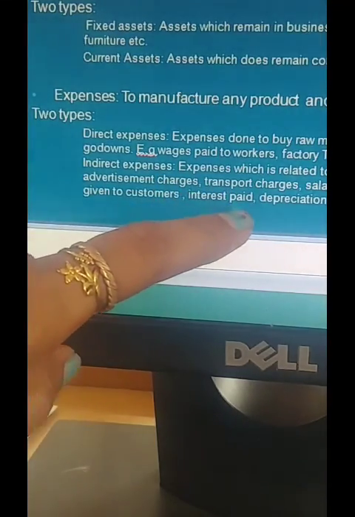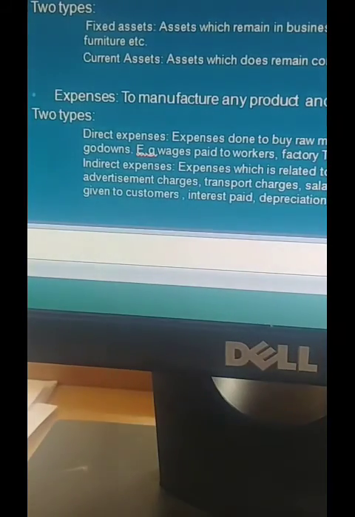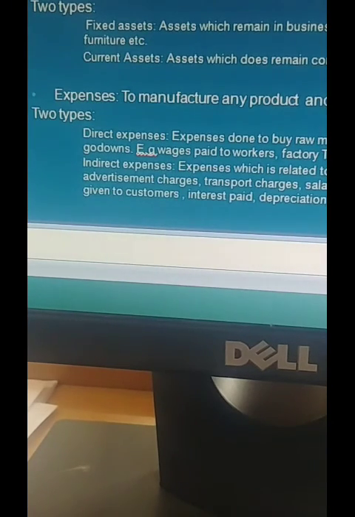Then depreciation. Depreciation means you are decreasing the value of a final product, and that is called depreciation. Then the interest paid: you are paying interest on a loan. If you take any loan and you have to pay the interest to the banks or any friend, all that comes under indirect expense.